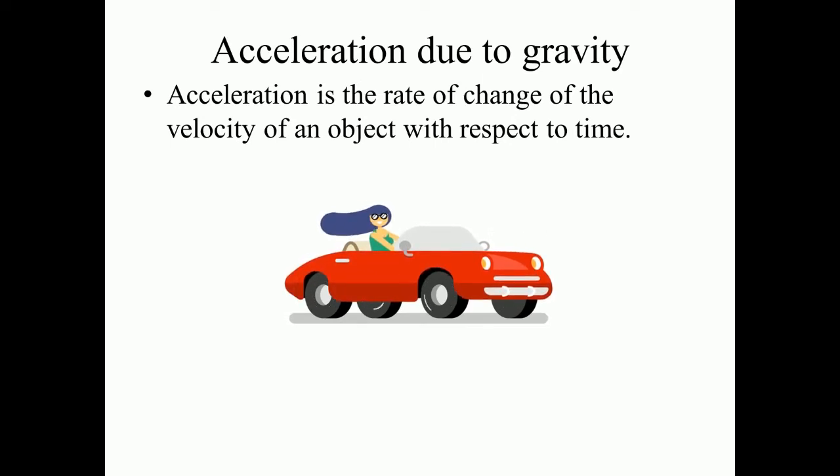Okay, so speed here gets increased. Now here the speed gets increased, so the acceleration is the rate of change of velocity. As you can see, the velocity here is changed from 0 to 50 km per hour. So here the acceleration is also getting increased. Whenever the velocity gets changed, it is nothing but due to the acceleration. Acceleration is the rate of change of velocity of an object with respect to time.